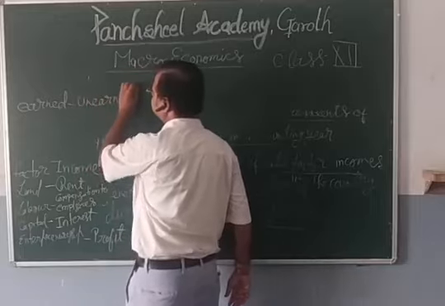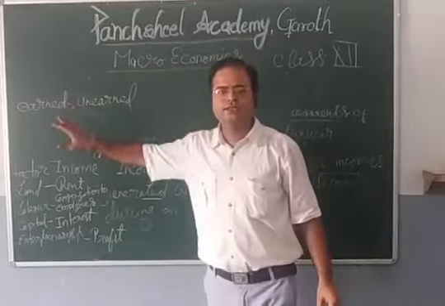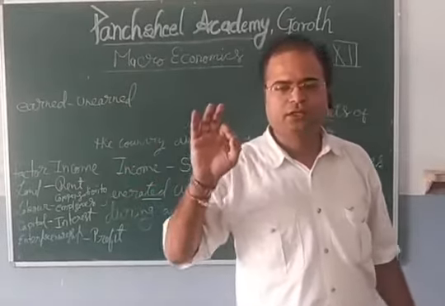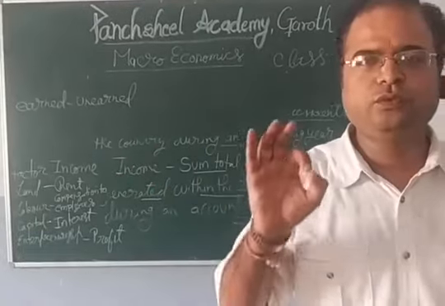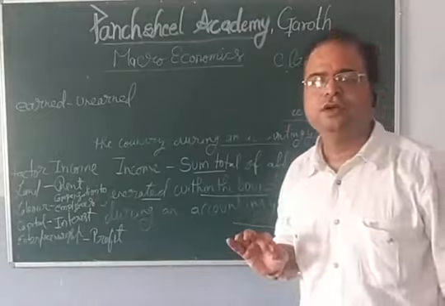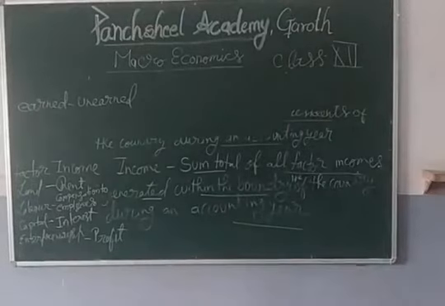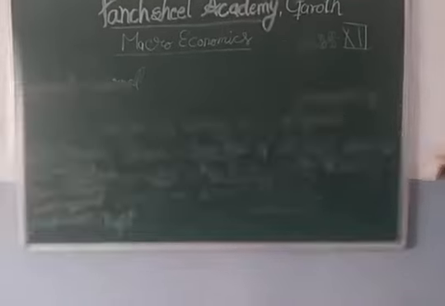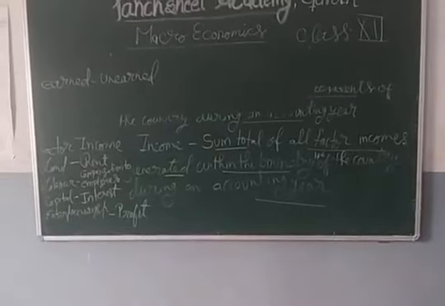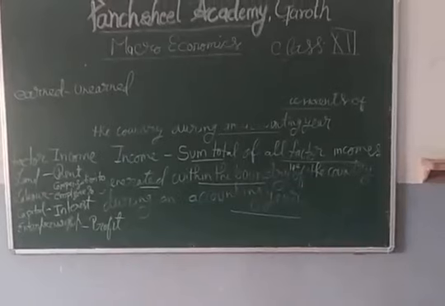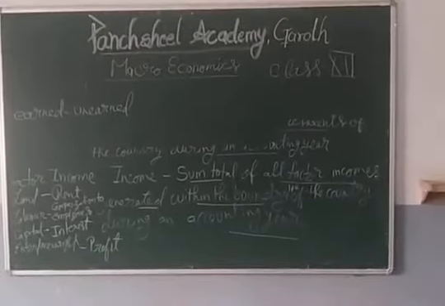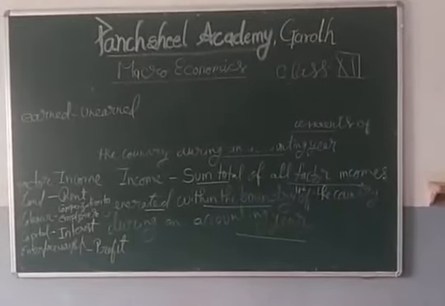What is earned income? The income for which we work, or the income which we get in return for our services is called earned income, and the income which we get without any work, without any services, is called unearned income.